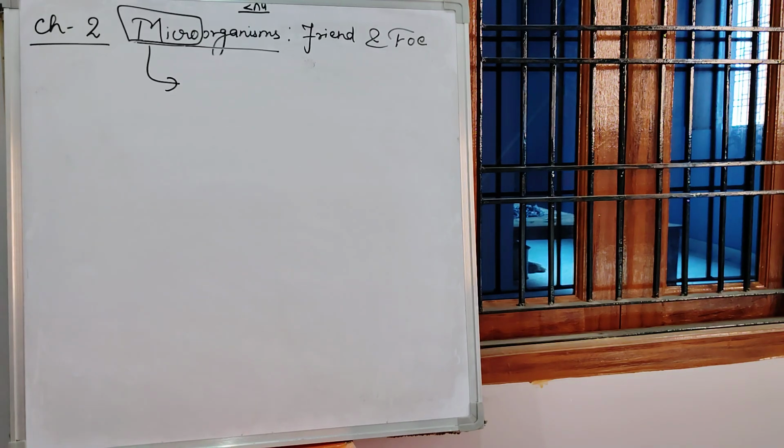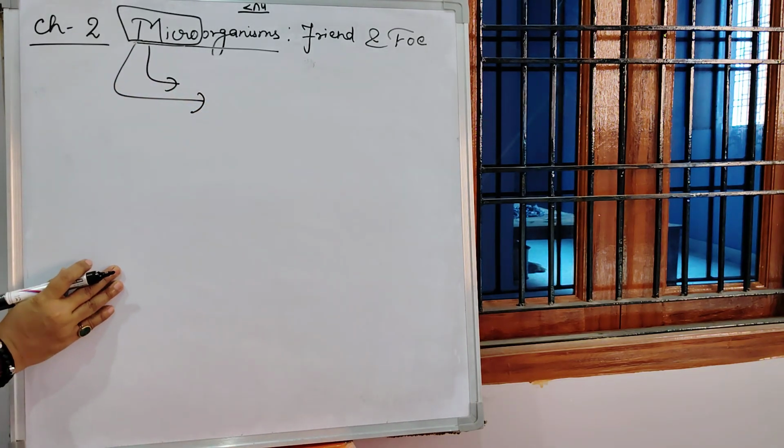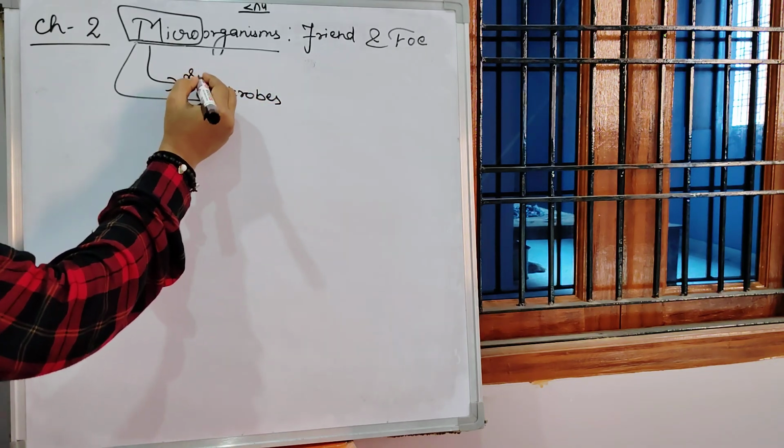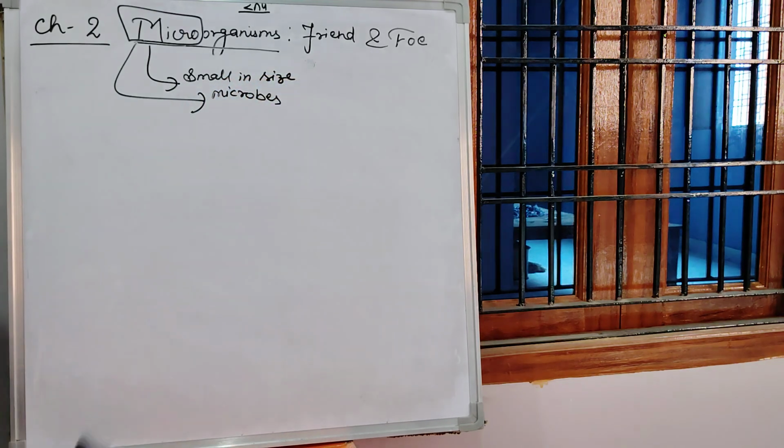Now you can understand, we can see several kinds of plants and animals around us. Apart from these, there are some more living organisms that we cannot see with the unaided eye. We need a microscope, then only we can see them because they are very small in size. These organisms are known as microorganisms or microbes. Okay.